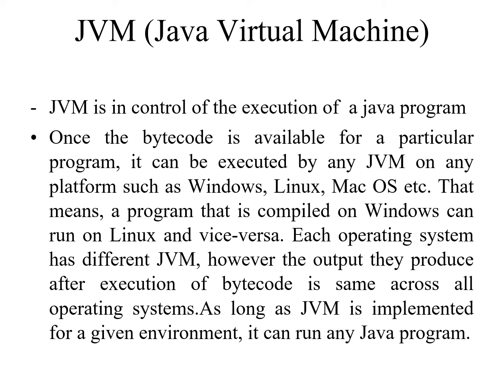Each operating system will have a different JVM. However, the output they produce after the execution of the bytecode is the same across all operating systems. As long as JVM is implemented for a given environment, it can run any Java program. That is the reason for the platform independence of Java.